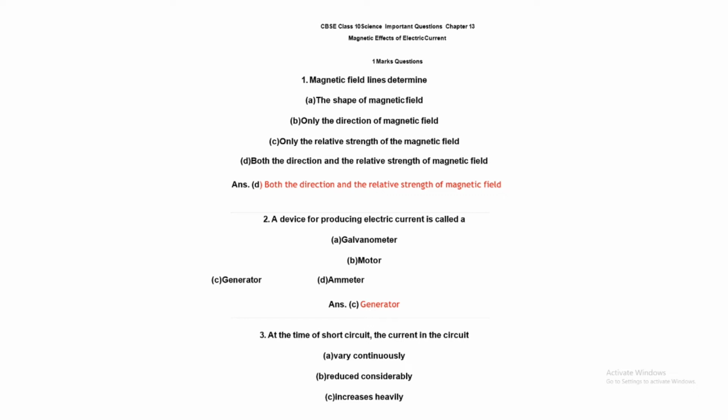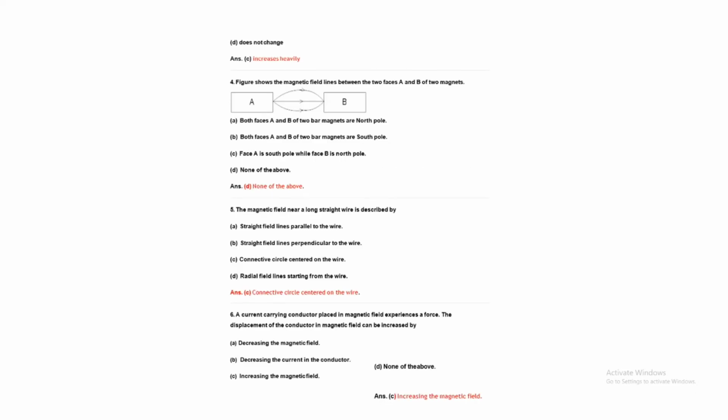At the time of a short circuit, the current in a circuit: varies continuously, reduces considerably, increases heavily, does not change. You already know this. In a short circuit, the neutral and live wires connect to each other so that a huge amount of current flows, so it increases heavily.